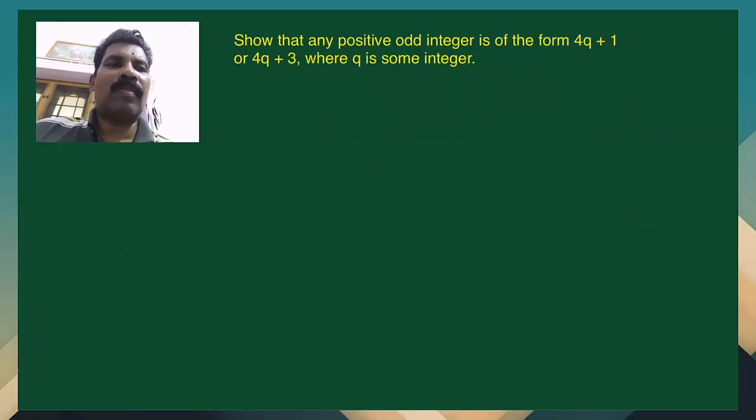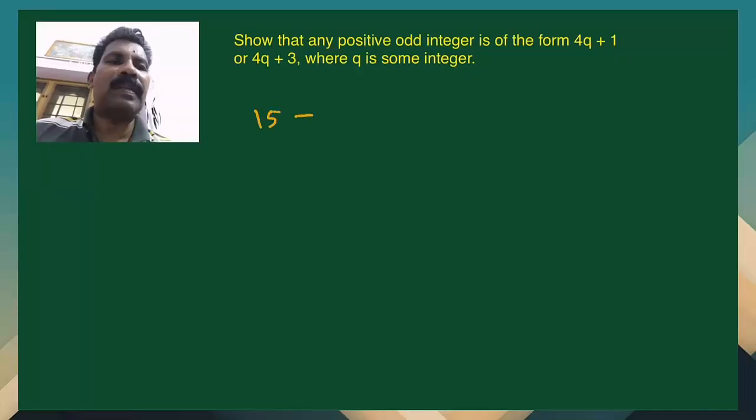Now let us solve another problem. That is again a wonderful application of Euclid's division lemma. Show that any positive odd integer is of the form 4q plus 1 or 4q plus 3, where q is some integer. Actually it is correct.